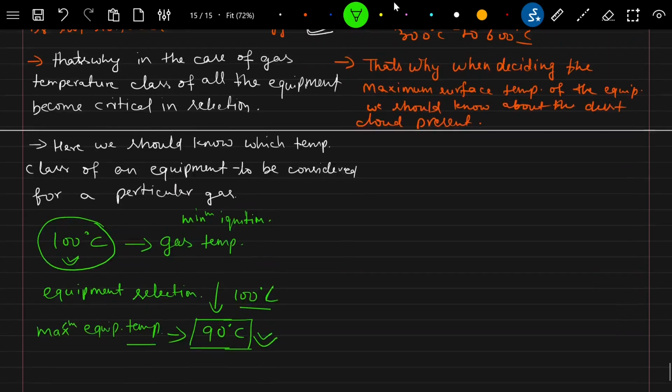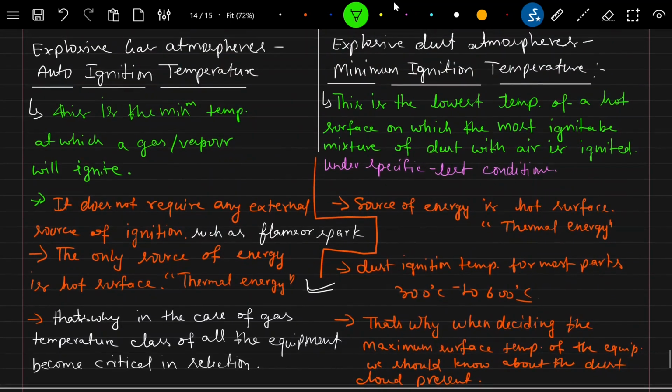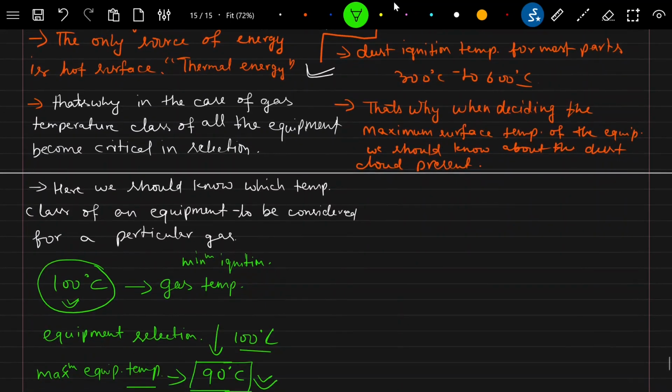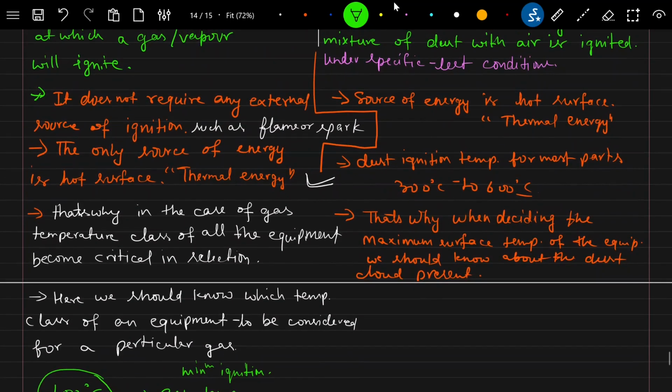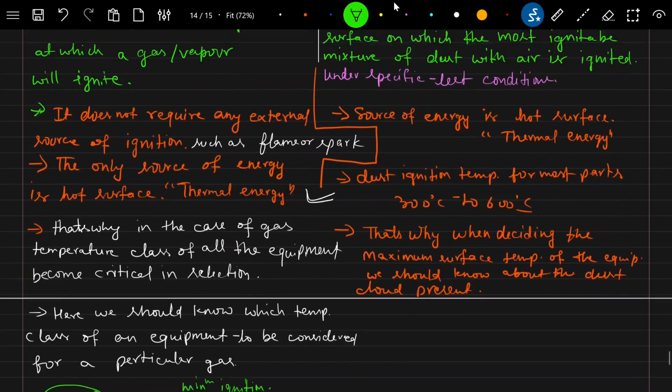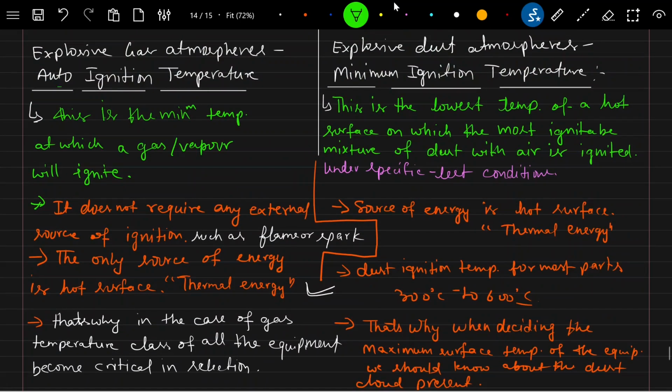So this is the auto ignition temperature. Every gas has its own auto ignition temperature. We can discuss the list later, but every gas has its own auto ignition temperature and we should know about that temperature before doing the design. So that's why the auto ignition temperature comes into the picture.